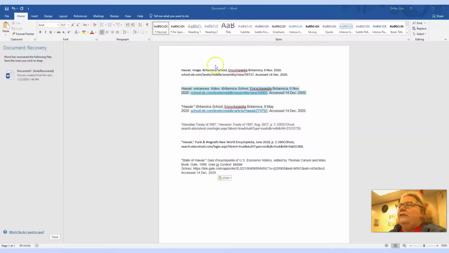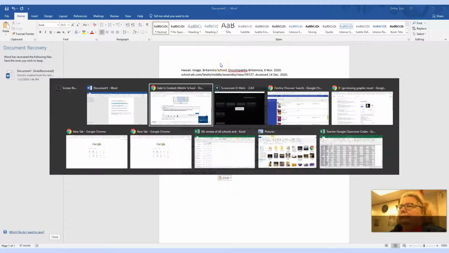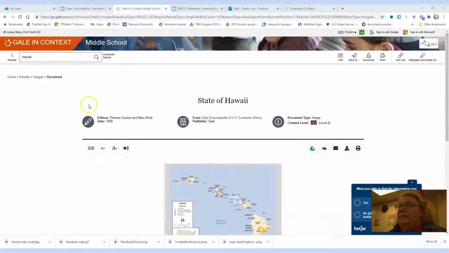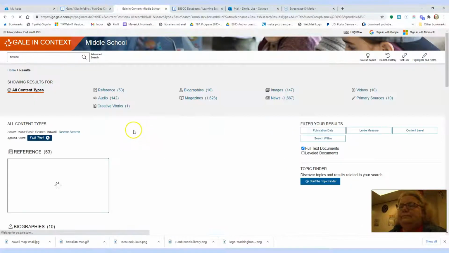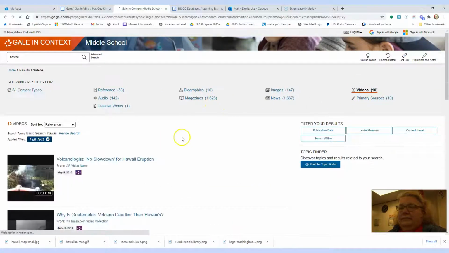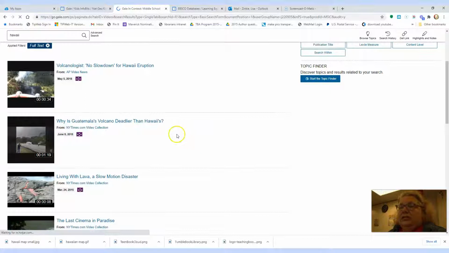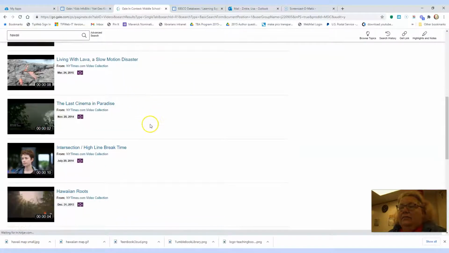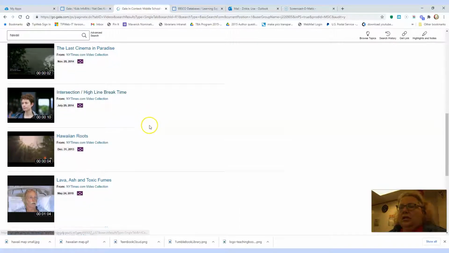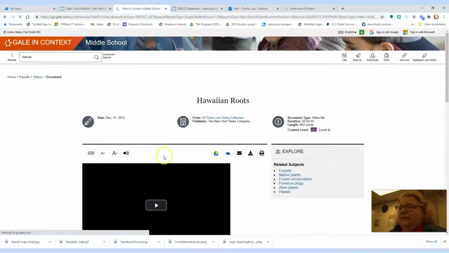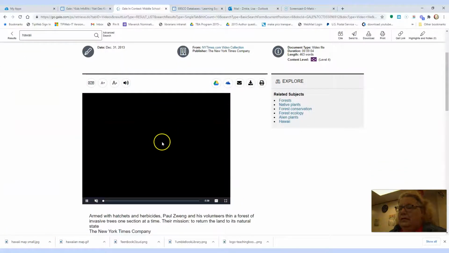Remember, whatever you're using, you have to say where you get it from. Now let's go back. I'm going to go to results. And let's look at the videos they have. Volcanologist, living with lava, intersection, Hawaiian roots. Let's see what this one is. It looks very short.